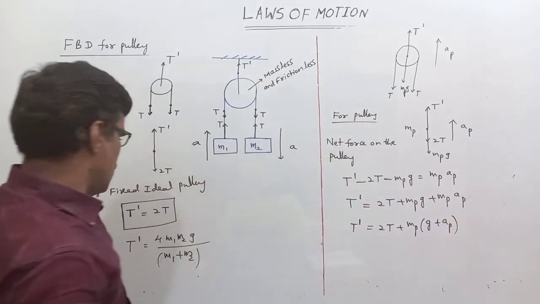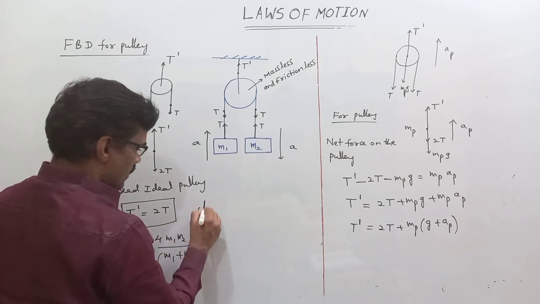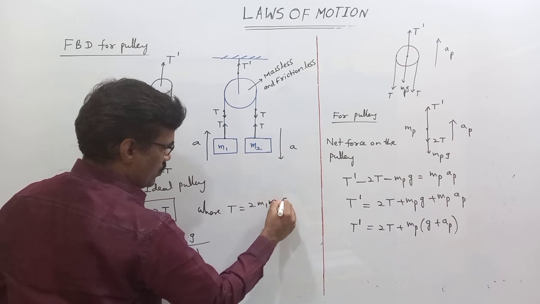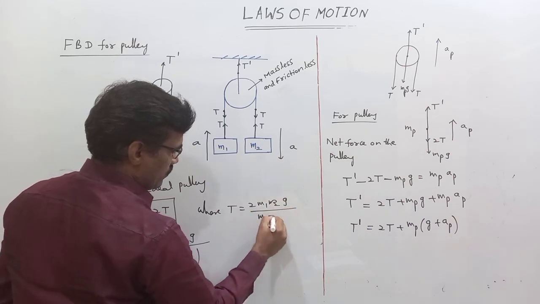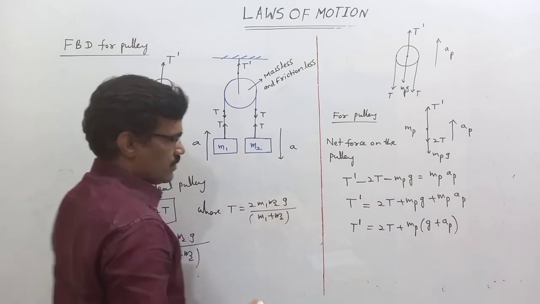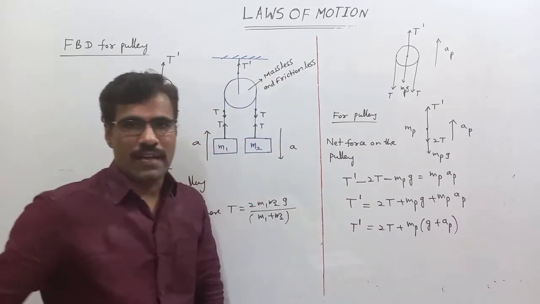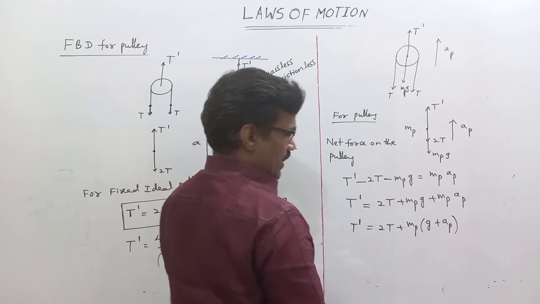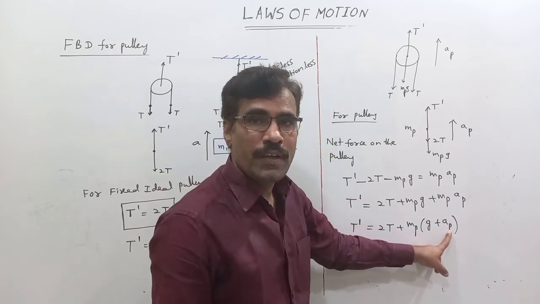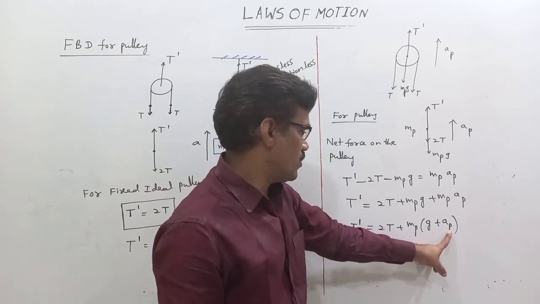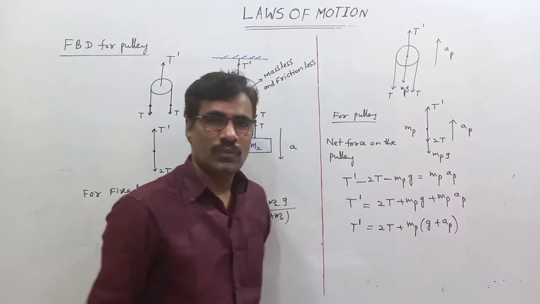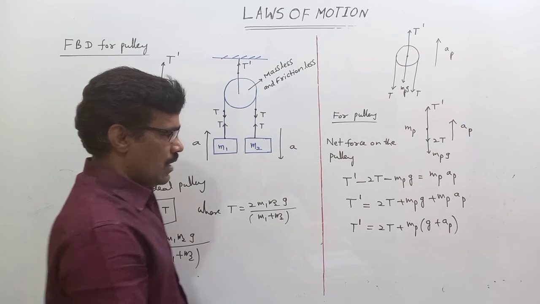What is T? T is already known from the relation T equals 2 m1 m2g by m1 plus m2. Substitute T here and we get T dash. Suppose it is a fixed pulley. Fixed pulley means AP is 0, so the answer is 2T plus MPG.